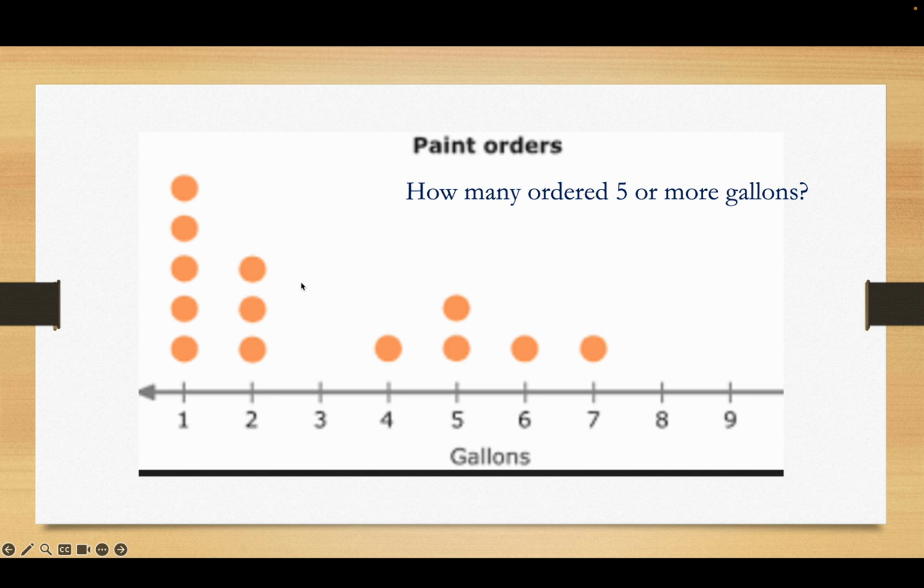How many people in this diagram, the paint orders, ordered 5 or more gallons? Well, there's 2 here, 3, 4. So 4 people did.